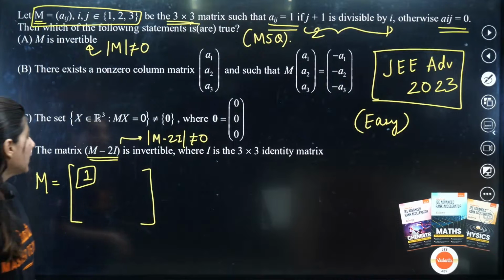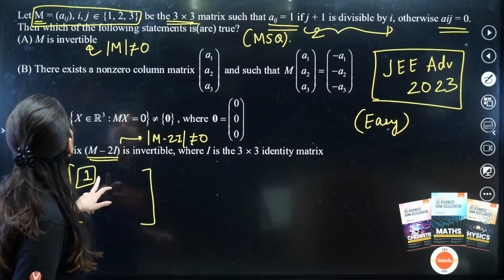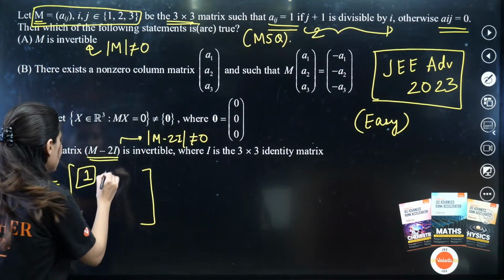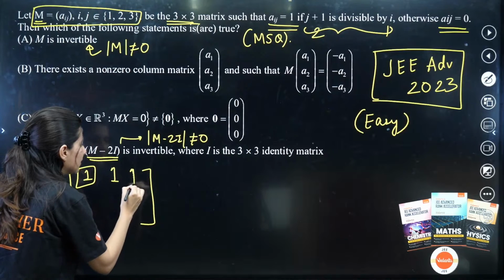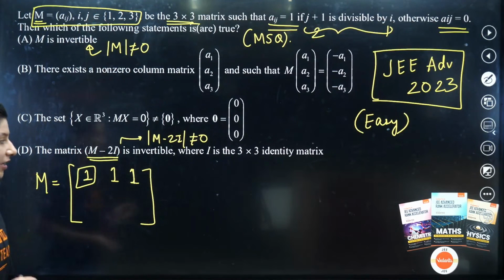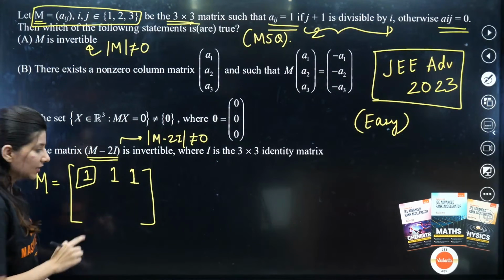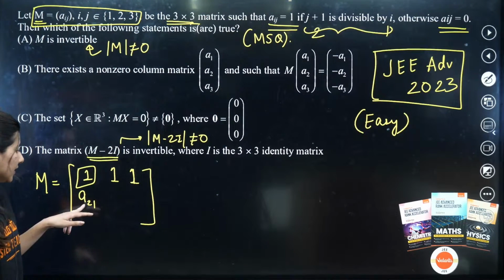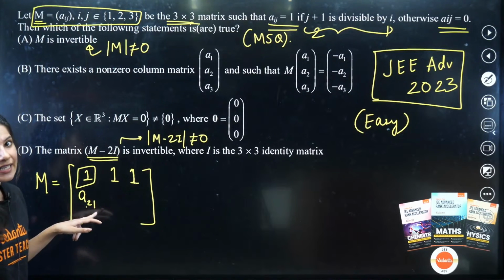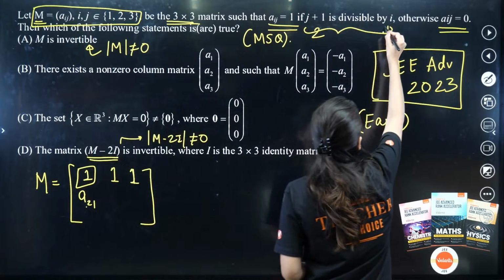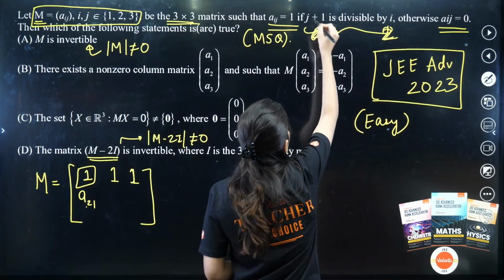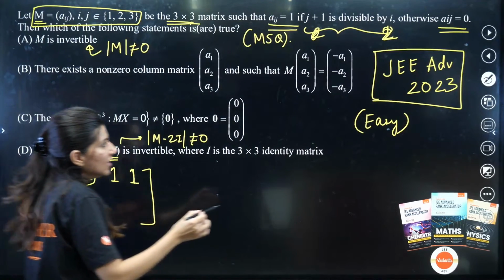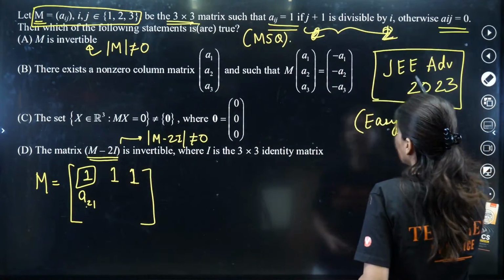For A12, 3 is also divisible by 1, and 4 is also divisible by 1. So the first row will have 1, 1, 1. Now what about this particular element? This is going to be A21, so here i is 2 and j is 1. If j is 1, then 2 is divisible by 2. Definitely, so here also we will have 1.